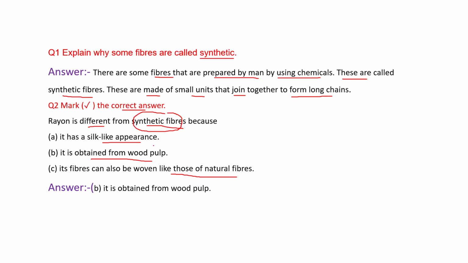Why? Because this is made up of the wood pulp. Actually, this is natural and simply this is after chemical treatment converted into the rayon. That's why we can say this is semi-synthetic fiber. Rayon is semi-synthetic fiber. That's why correct answer is obtained from wood pulp.